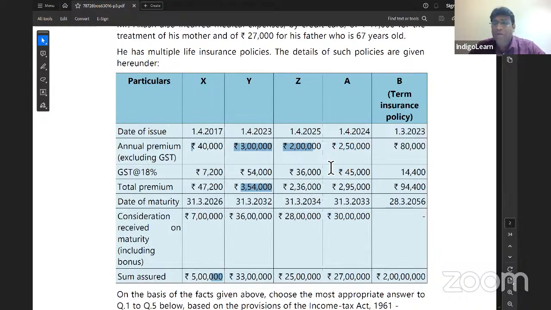See, what a brilliant question. This question is purely based on the amendment which has come up with respect to the life insurance policy. Very, very interesting point.